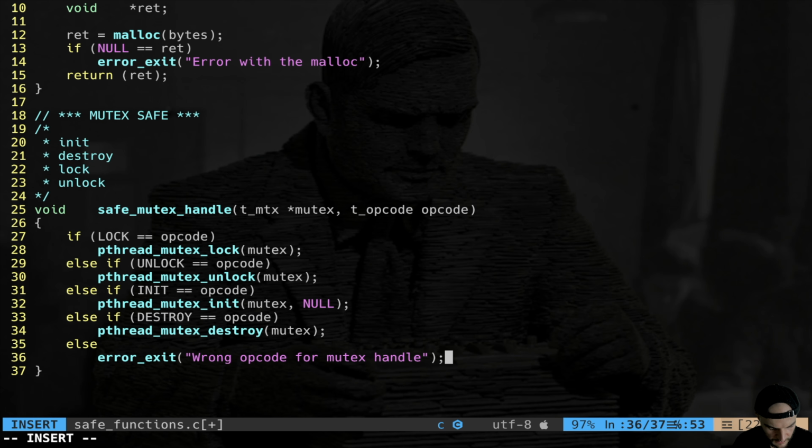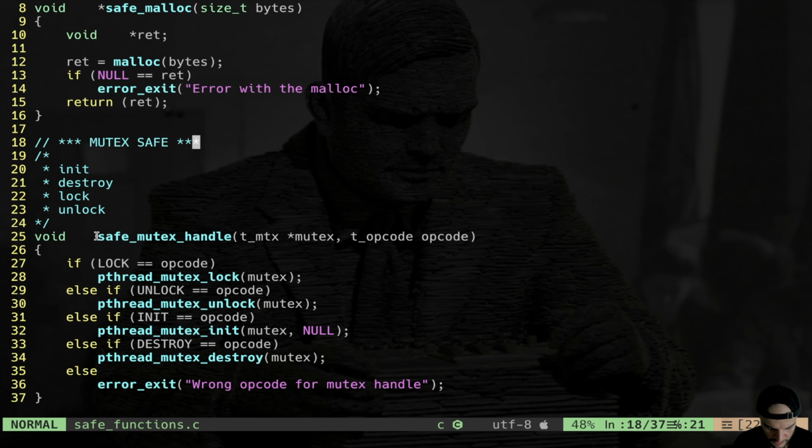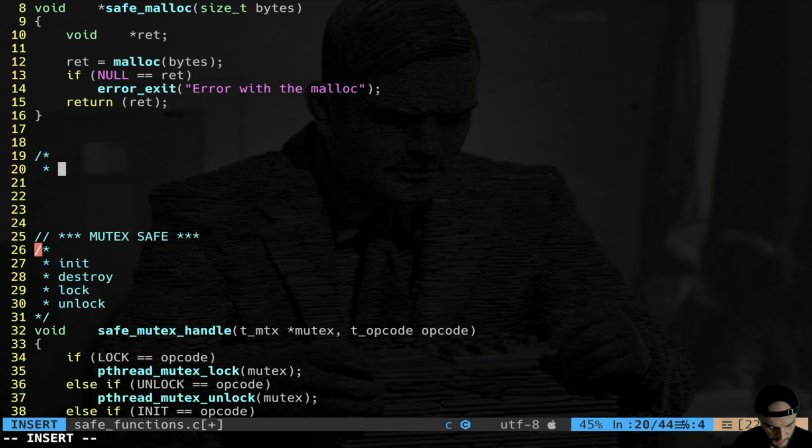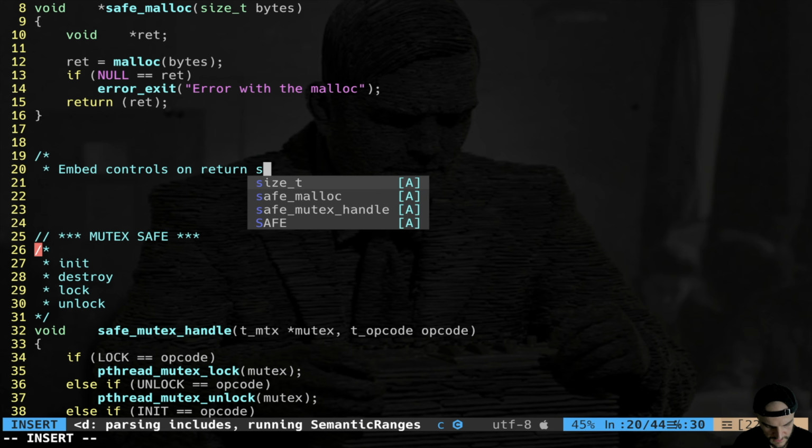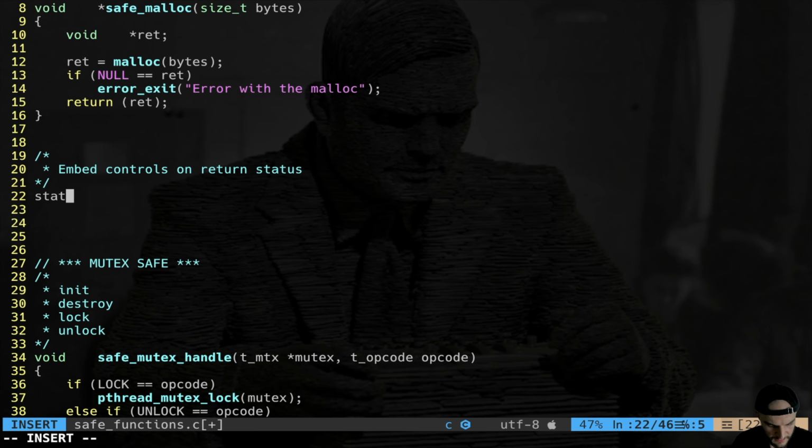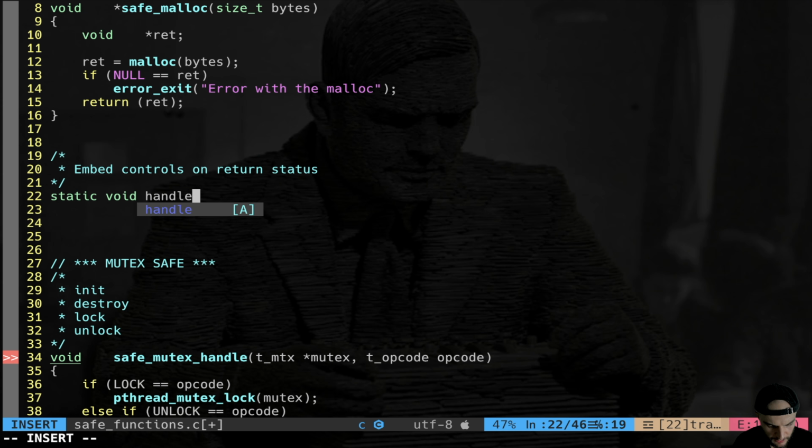Why can it be cool to have the save functions? Well, because now I'm going to create an embed control on return values to make this more valuable. So embed controls on return value status. It's going to be static void. I'm going to call it handle mutex error. As input, I receive a status and an opcode.